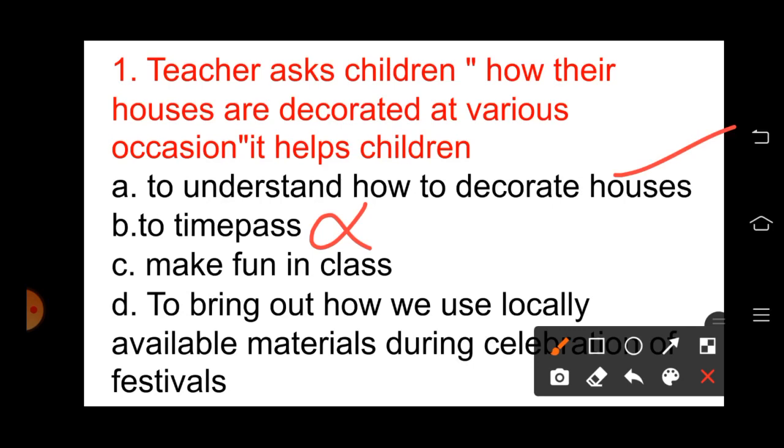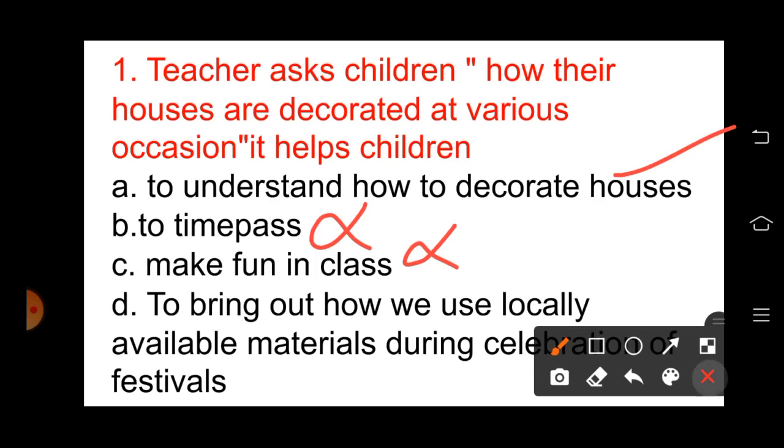Option C, make fun in class. To make fun in class, we are not going to give the activity to the children. We are giving activity to the children so that they will be learning something from that activity. So teacher may be asking children this question to bring out how we use locally available material during celebration of festival. So when this question is asked in the class, children will be telling that we decorate our houses with leaves, with flowers, with diyas, and with rangoli. When they give different answers, the children will learn from their culture and understand that all these things are locally available material.